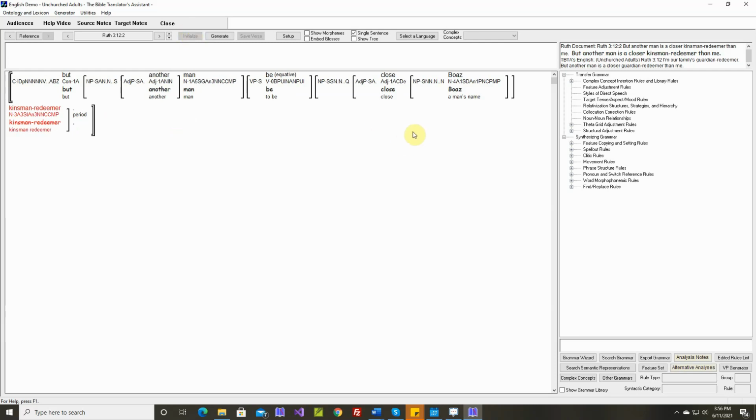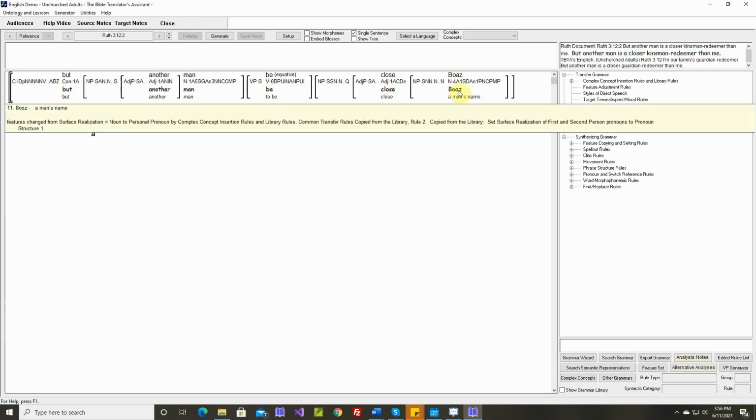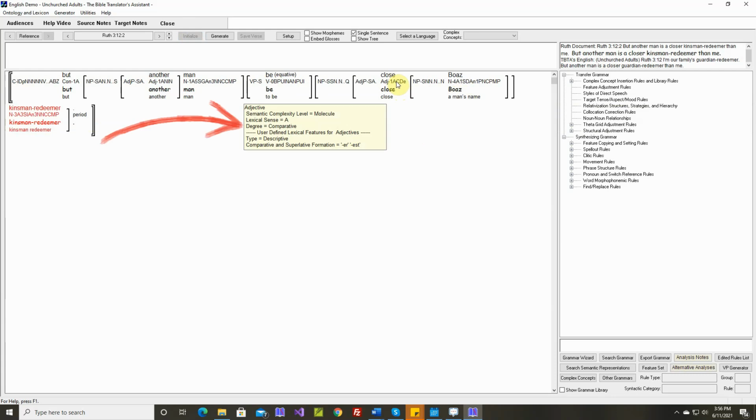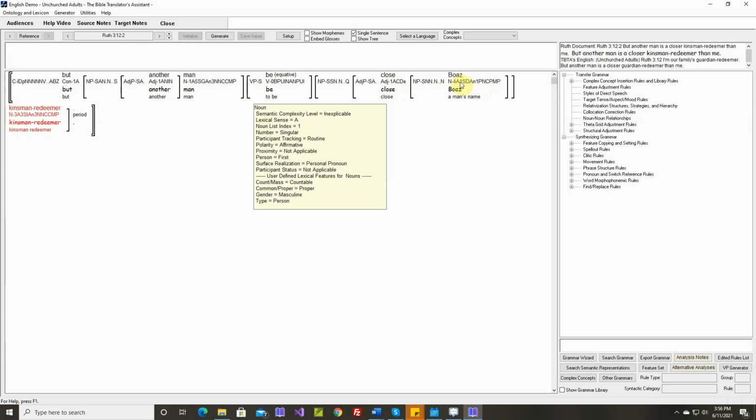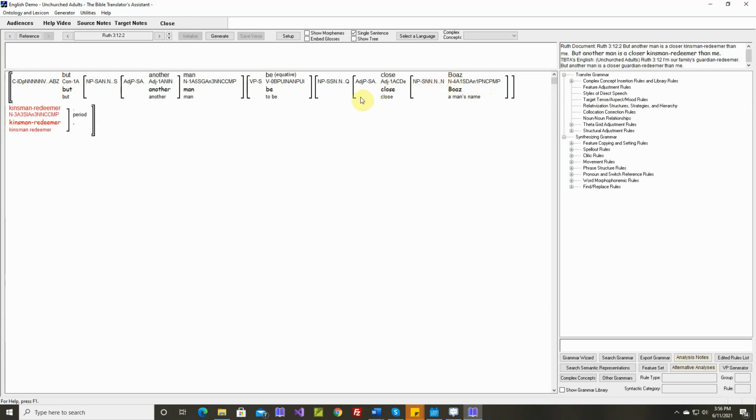In our analysis system, we always put the standard of the comparison. For a comparative adjective, you see there, the degree is comparative. In a comparison, the standard of the comparison, this noun phrase, is always embedded in the adjective phrase, because that works well whether the adjective phrase is being used attributively, like it is here, or predicatively. You may remember earlier we had an example: this book is better than that book. So, the standard of the comparison is always embedded in the adjective phrase.